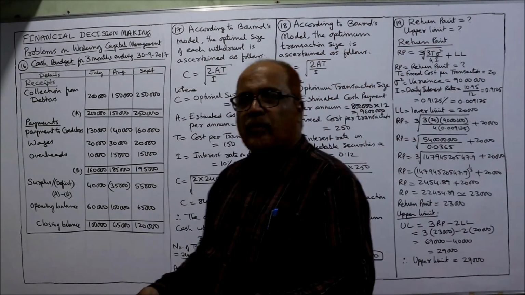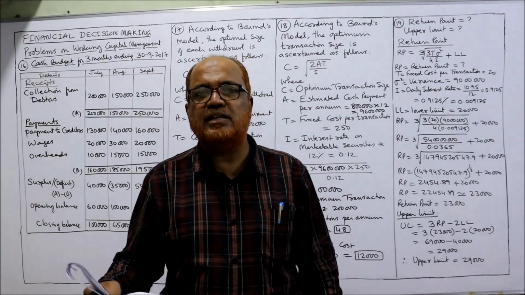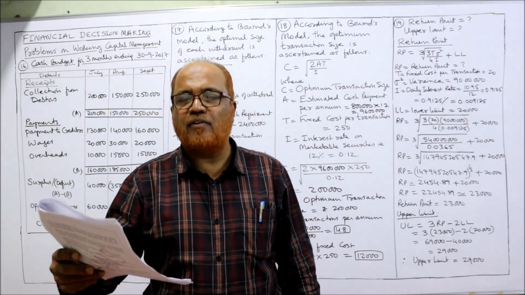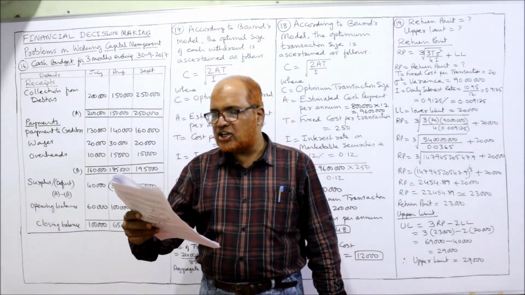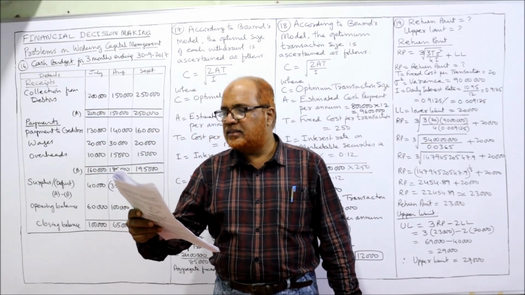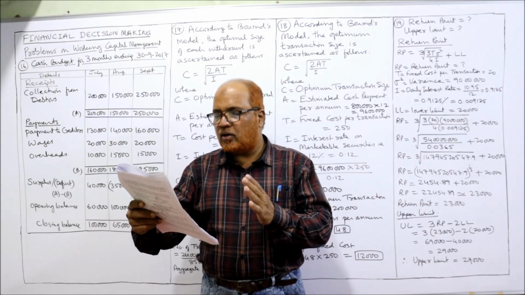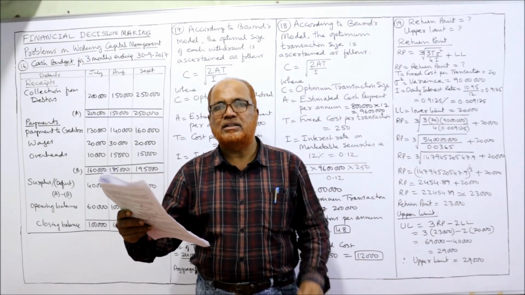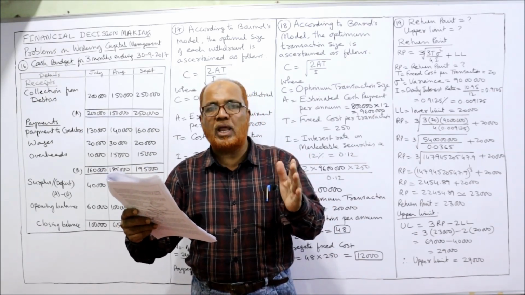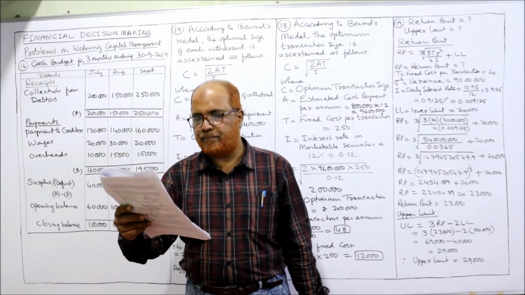Now, see the 16th one. I am reading out the 16th problem. From the following information, prepare a cash budget for 3 months ending 30th September 2017. So, ending on 30th September 2017, 3 months budget. That means July, August, September.